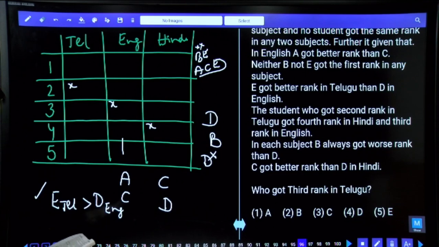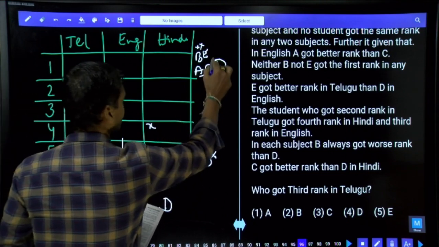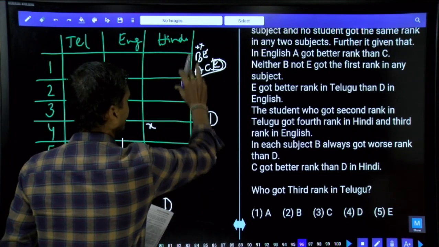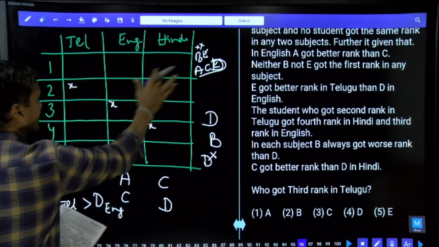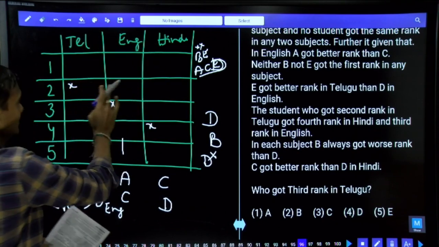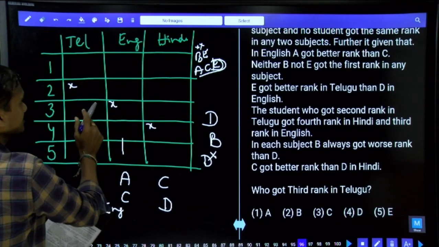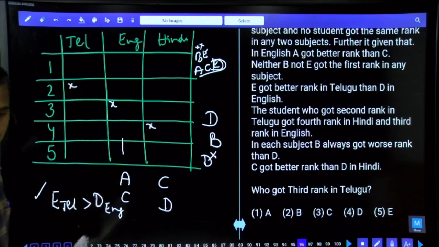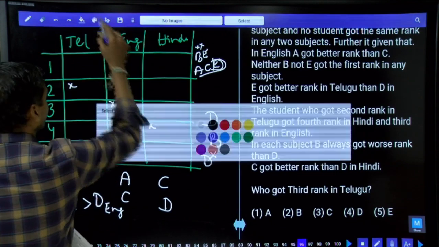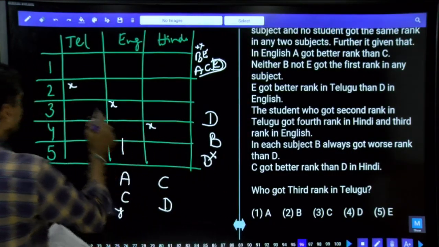Now, in English, B and E neither got the first rank, hence A, C, and D. These three persons, A, C, and D, cannot be at any one of these three places. Hence who must be here? Either D or E must be here. We got two different possibilities. Out of D and E, now let us take D. This is just an example.